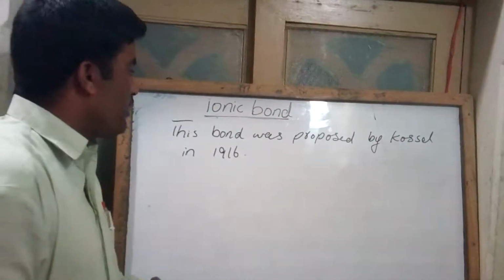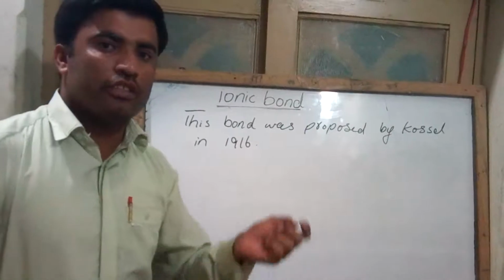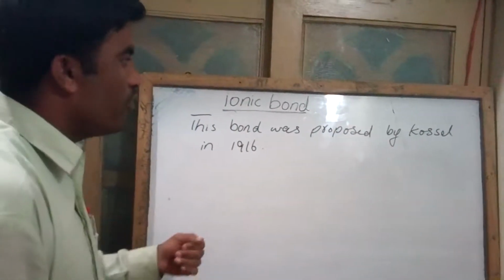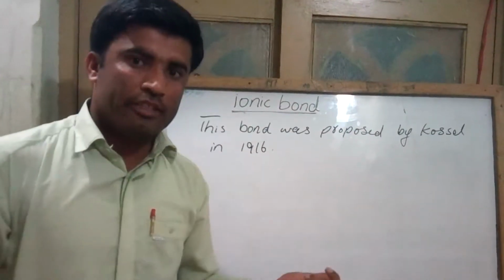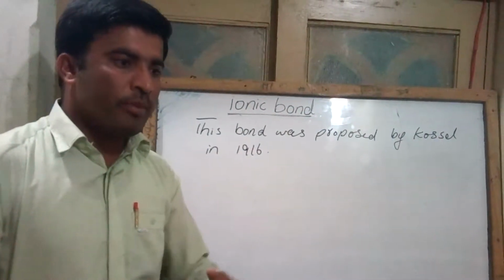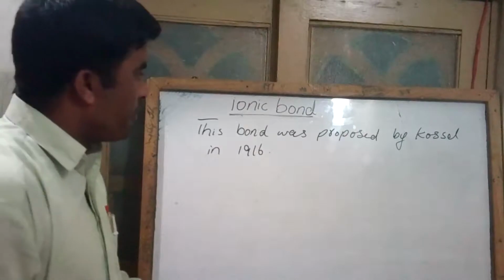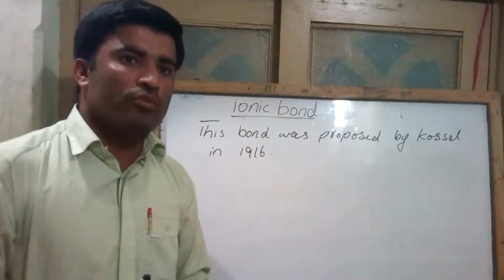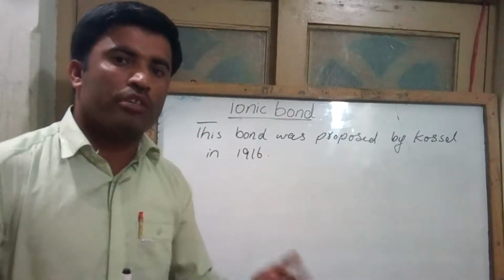The ionic bond is the bond formed as a result of the transference of electrons from one atom to another atom. As we know, atoms taking part in a chemical combination want to complete their outermost shell to get a stable electronic configuration.